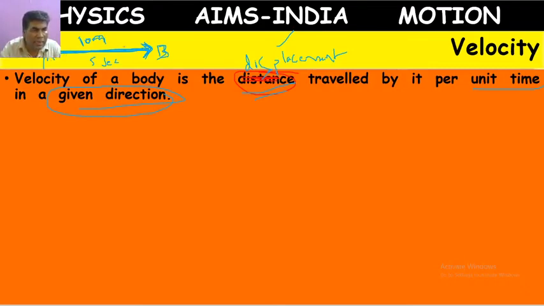So here, whatever shortest possible path the person is covering is called displacement. Here the displacement is 10 meters. Displacement means from the first place he came to the second place. So there is a change in his place during these 5 seconds. Now my question is, if he changes his place by 10 meters in 5 seconds, then what about 1 second?